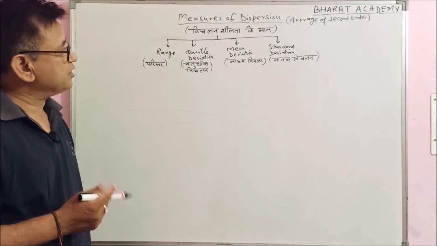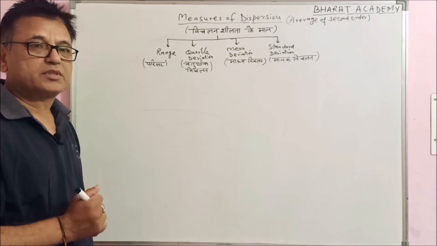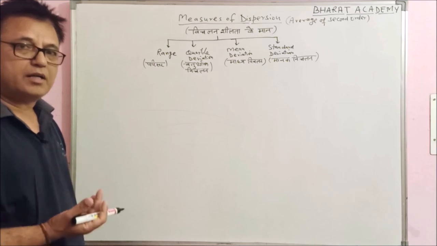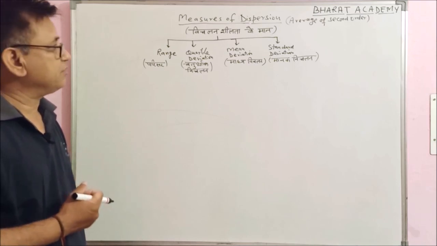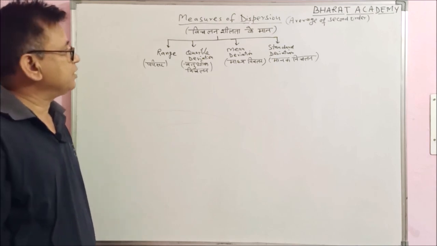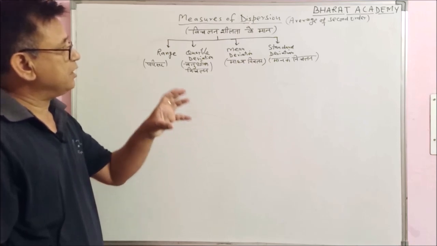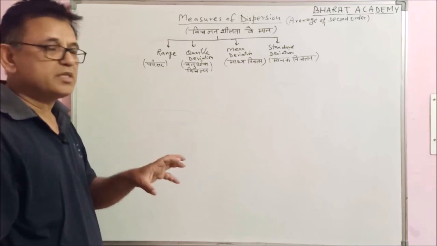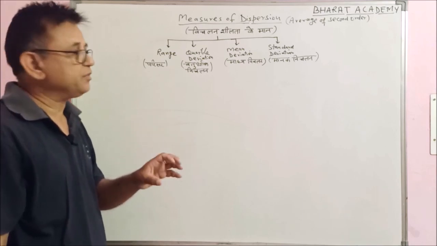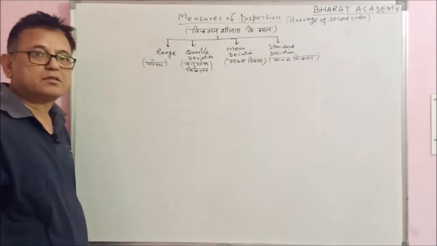As you know, students, the dispersion is defined as the extent to which the values differ from the central value. Range and quartiles are not useful in measuring how far the values are from the central values. The range and quartile deviation are totally based on the spread of the values, and the other two measures of dispersions, mean deviation and standard deviation, are totally based on the deviations of the values from their central value. Central value means mean, mode, median. Now today we will discuss mean deviation and standard deviation.